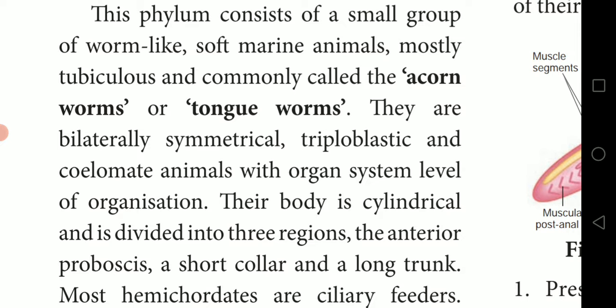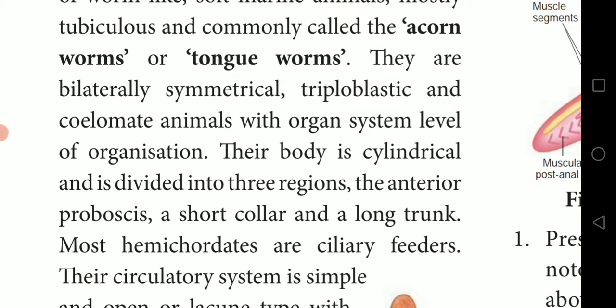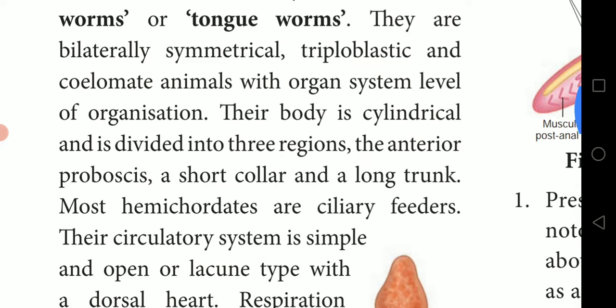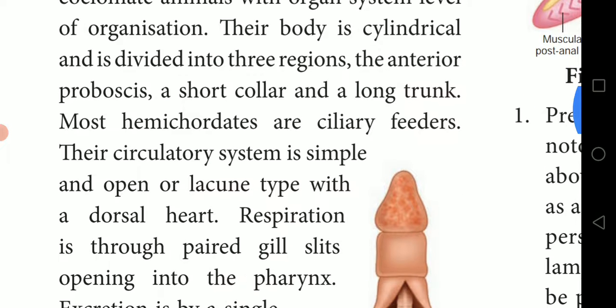They are bilaterally symmetrical, triploblastic and coelomate animals with organ system level of organization. Their body is cylindrical, divided into three regions: an anterior proboscis, a short collar, and a long trunk. So these are the three parts. The circulatory system is simple and open, lacunae type, with a dorsal heart. So it is open type.